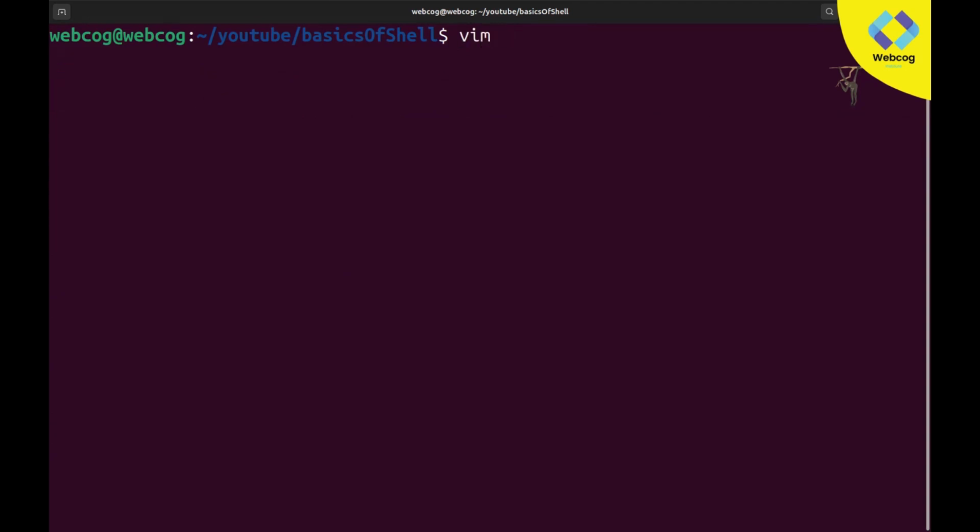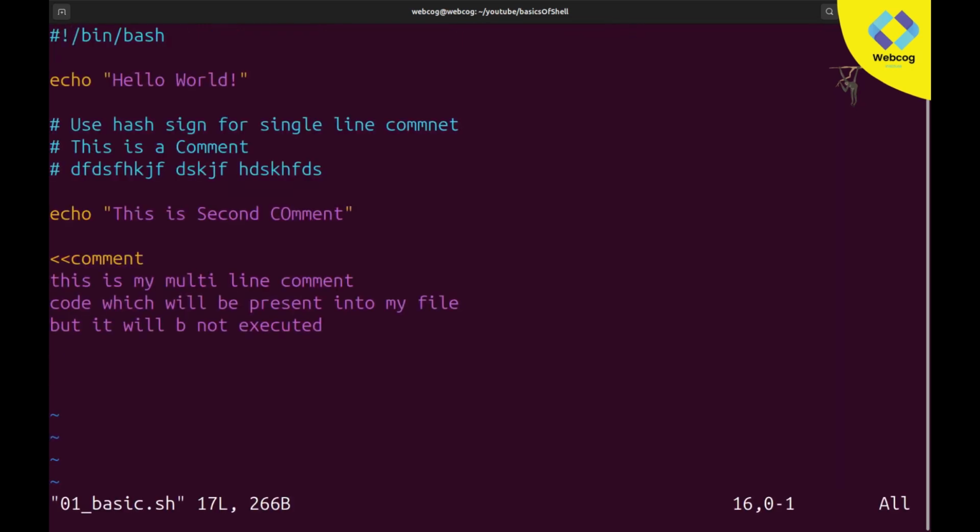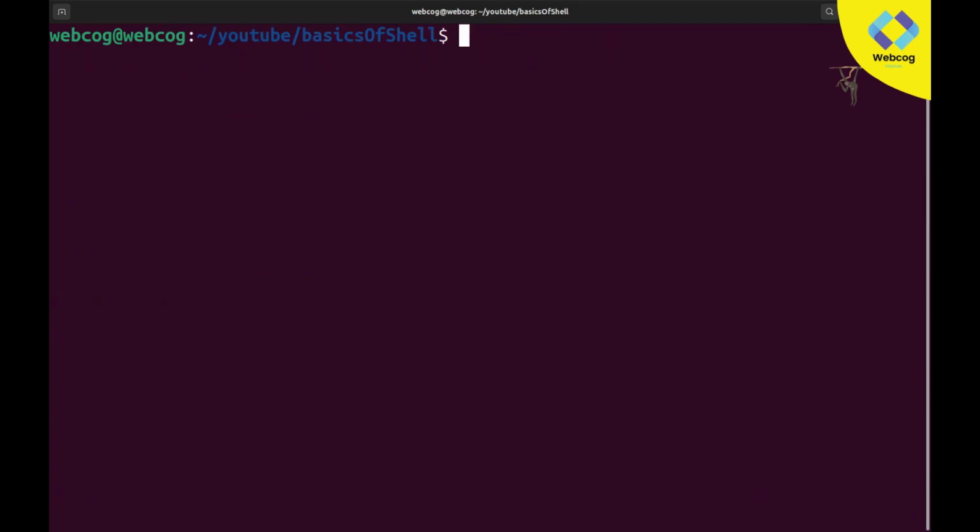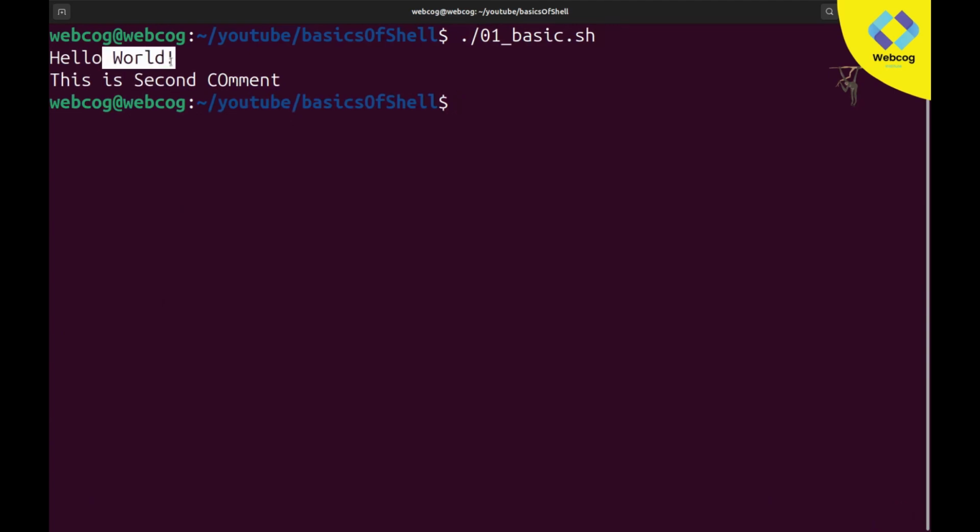So I go again to my file and add the closing tag. For adding the closing tag, first of all go to insert mode and simply write comment, just this, and now our code is commented. This is the opening tag and this is the closing tag, that's enough. After that I save my file, and now if I execute it, you can see we are getting both echoes, hello world and this is second comment, but the code we wrote in the comments produces no output. Why? Because it is commented.